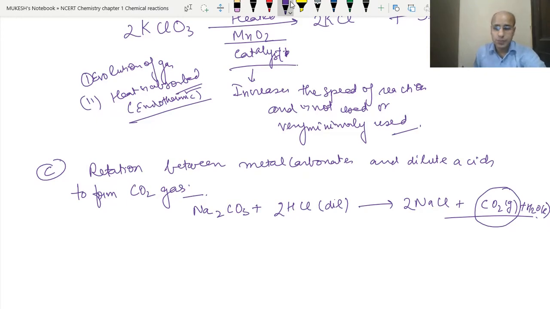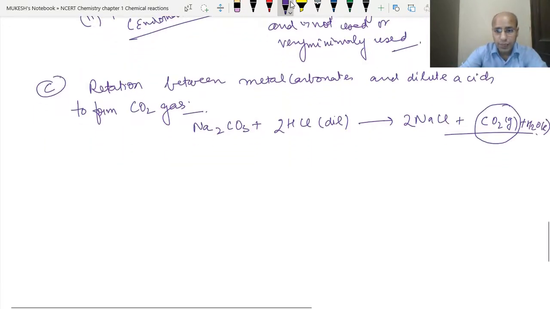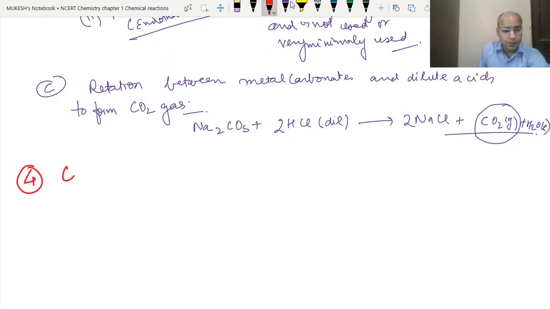So this is also one example of the evolution of gas, and later on when we go to other chapters and topics, we will come to know many more examples of these types of characteristics. Now go for the next one, the fourth characteristic. What is the fourth characteristic?